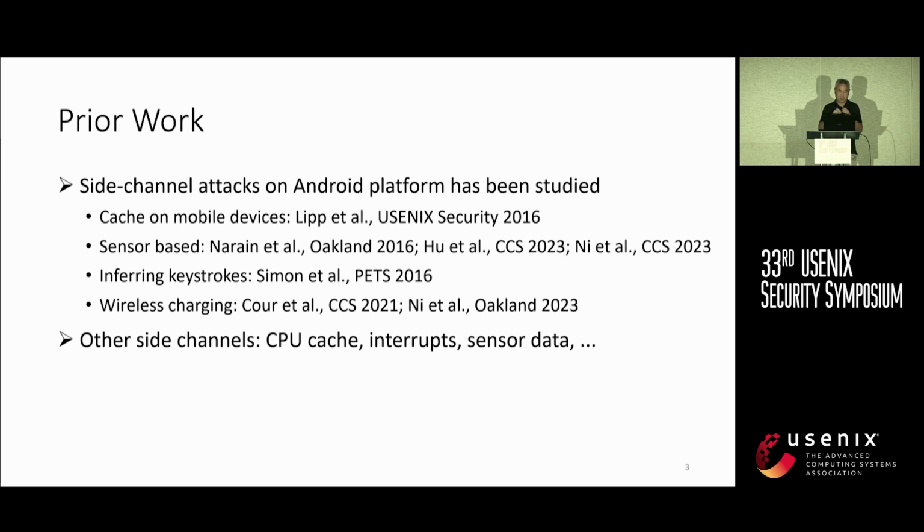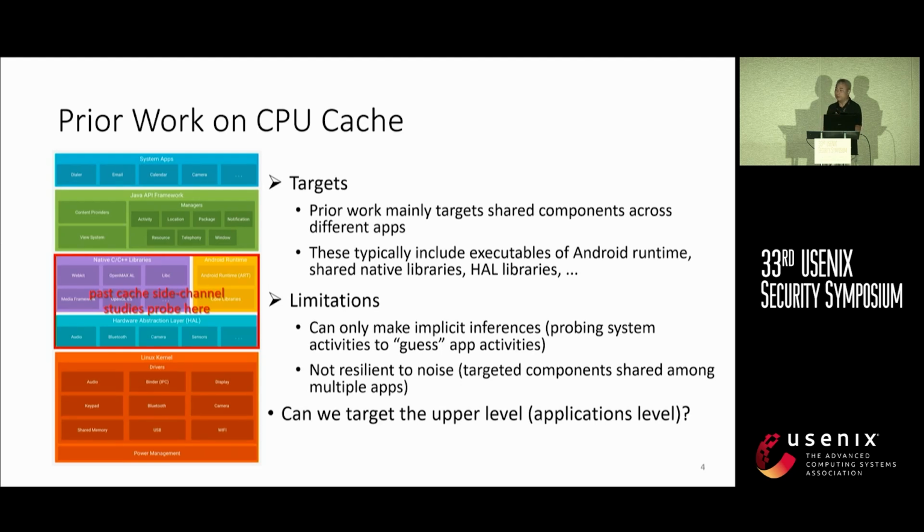There has also been many other work using sensors to infer keystrokes, or working on wireless charging side channels, and many other side channels as well. The one that we are going to focus on in this work is to use the CPU cache as the side channel. This slide very briefly summarizes what has been done in the prior work.